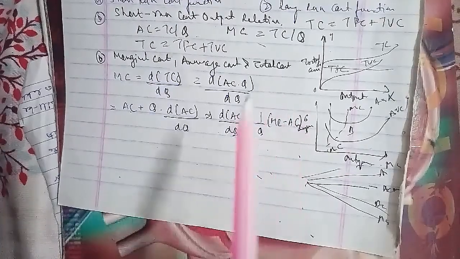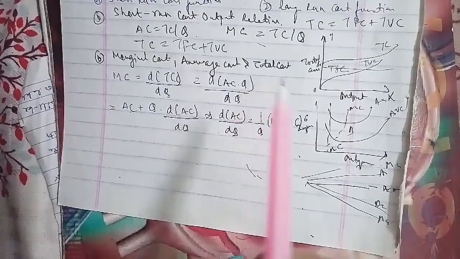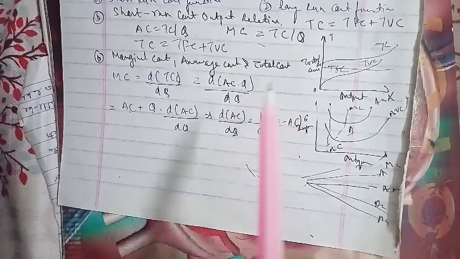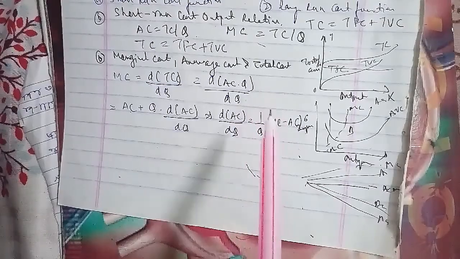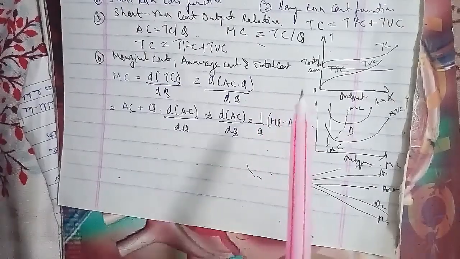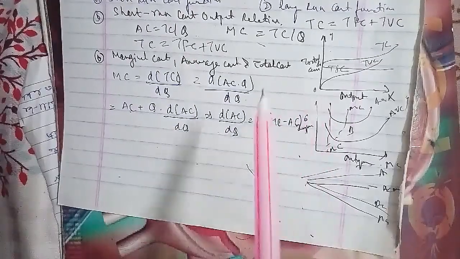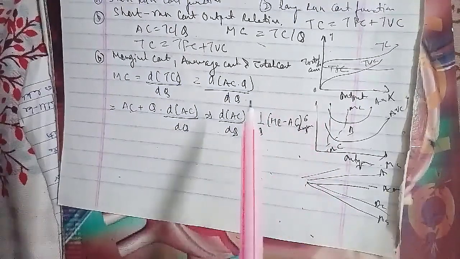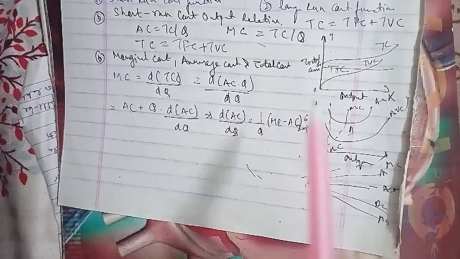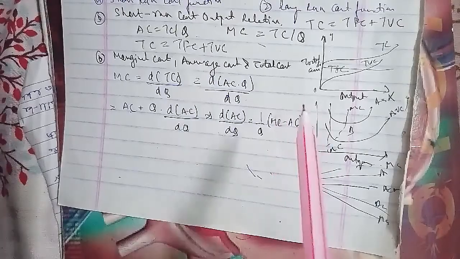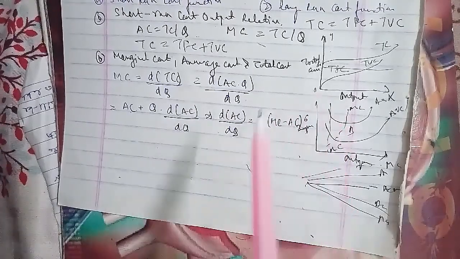The relationship between the average cost and the marginal cost can be explained by observing the mathematical relationship between them. We know that AC equals TC by Q, and TC equals AC times Q. Further, the marginal cost is the first derivative of the total cost with respect to output. Therefore, assuming that AC is greater than 0 and Q is greater than 0, the relationship between average cost and marginal cost can be written here.